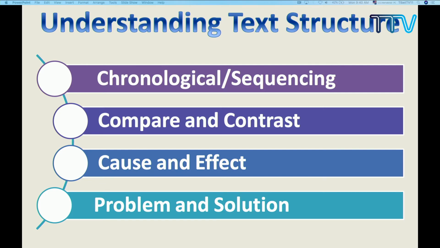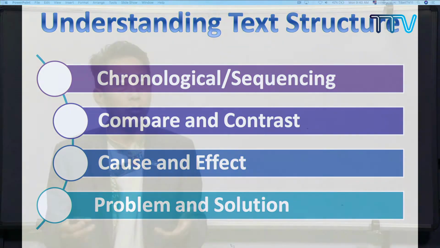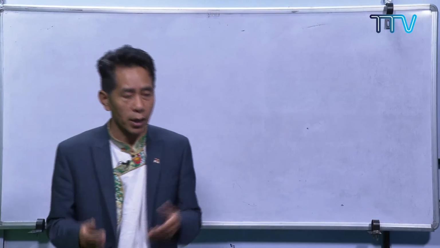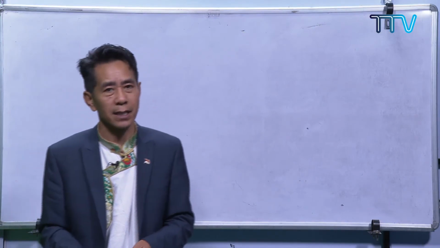What is a cause? What is an effect? We have already learned this. Last but not the least, we have the problem solution. Now, this is another type of text structure. So, if you look at all these four structures, they are totally different. So, now it's important for us to know about all this text structure.